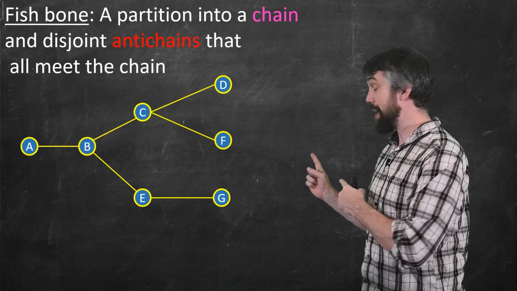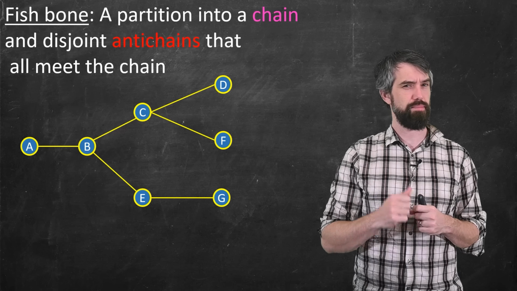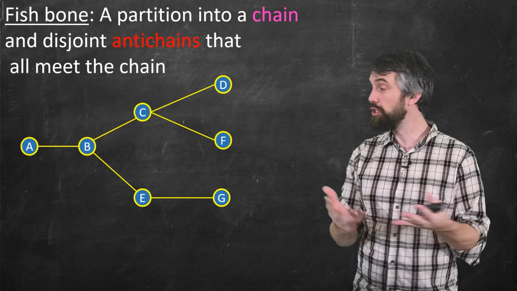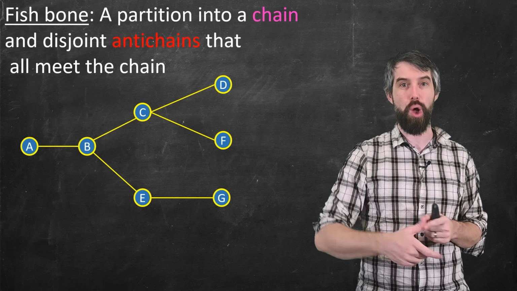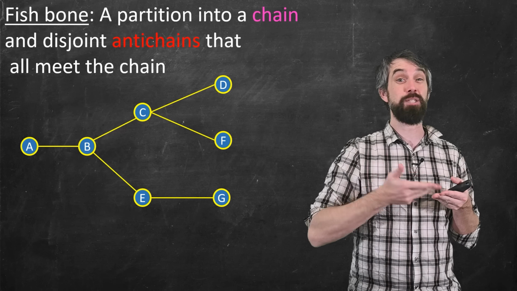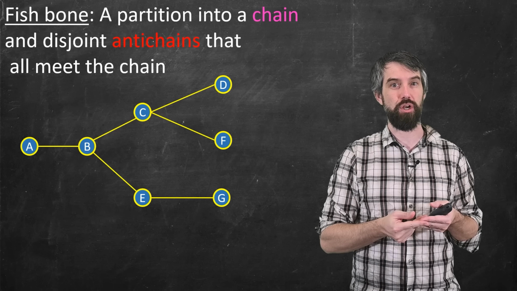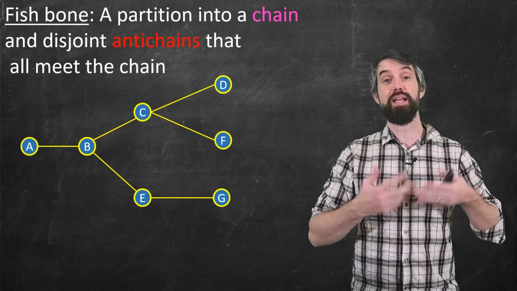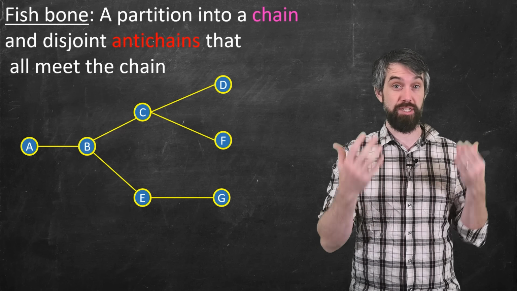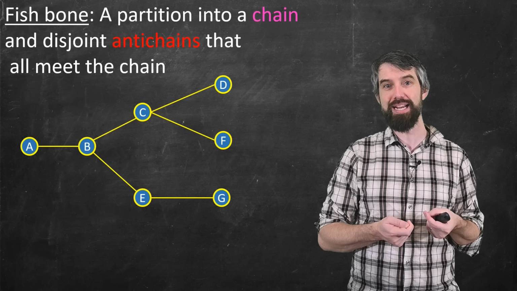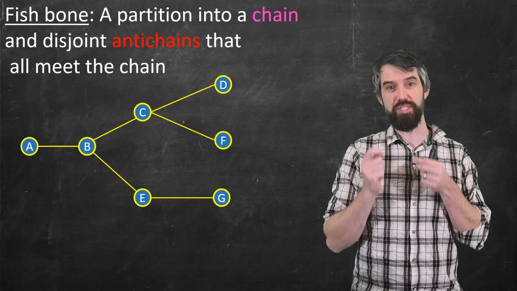Okay, so back to my original example here. Do I have what's called a fishbone? Our definition is that we have a partition where all of these points have to belong either to chains or antichains. The chain is like the spine of our fish, so all of the other points need to get connected down to the spine. The other points get connected along antichains that are disjoint, which means they don't overlap. The two different ribs of the fish don't intersect. They only intersect the spine.